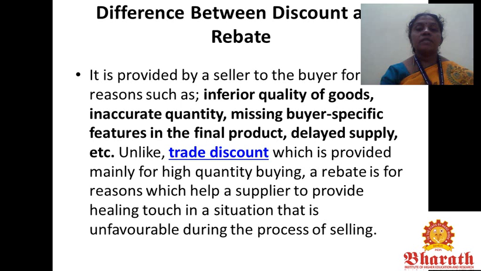So the difference between discount and rebate: a rebate is provided by a seller to the buyer for reasons such as inferior quality of goods, inaccurate quantity, missing buyer specific features in the final product, delayed supply, etc. So unlike a trade discount which is provided mainly for high quantity buying, a rebate is for reasons which help a supplier to provide a healing touch in a situation that is unfavorable during the process of selling.